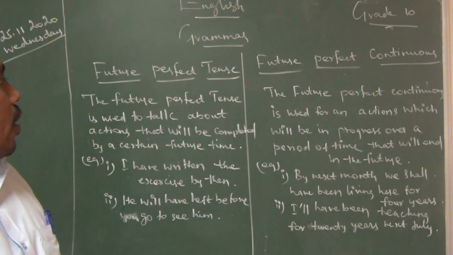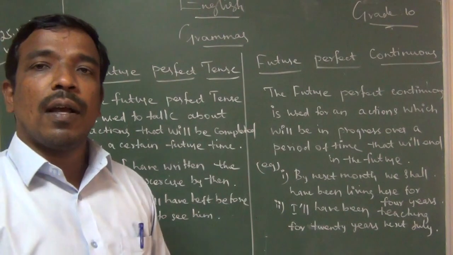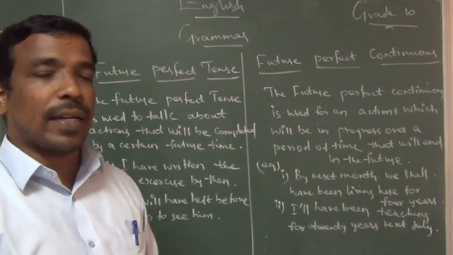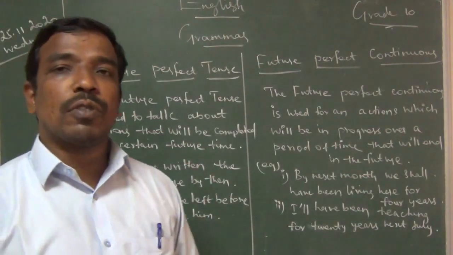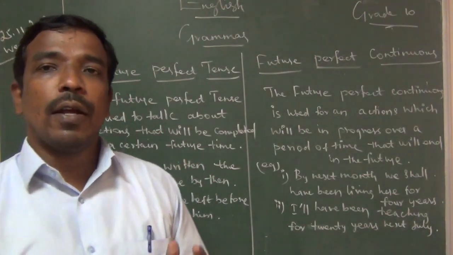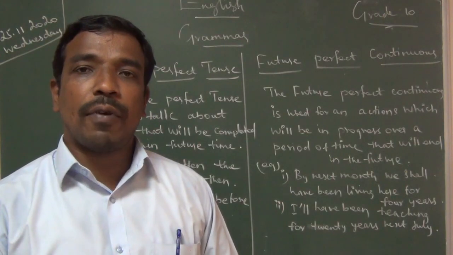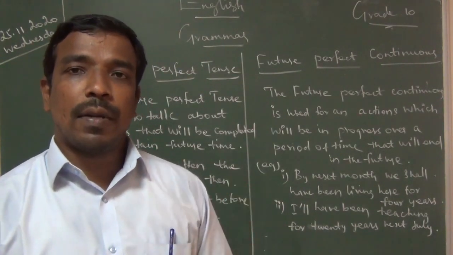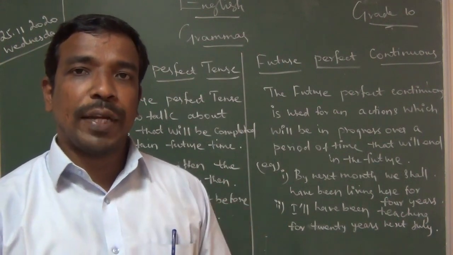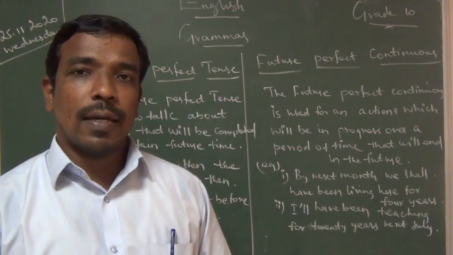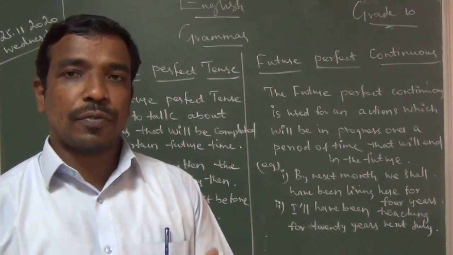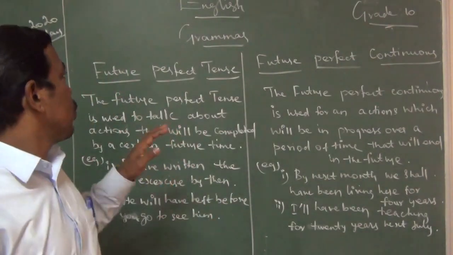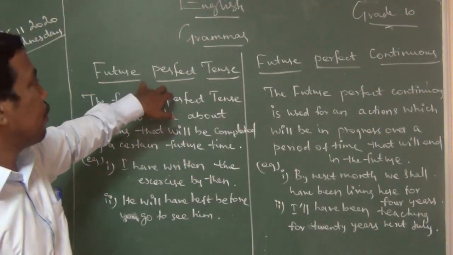Last class I taught three tenses. One is past perfect continuous tense. And simple future, where I said future reference. We can use three ways to refer to the future: one is simple future tense form, another is going to form, the third is present tense form. Present tense form we have seen in the present tense itself. So today, future perfect tense.